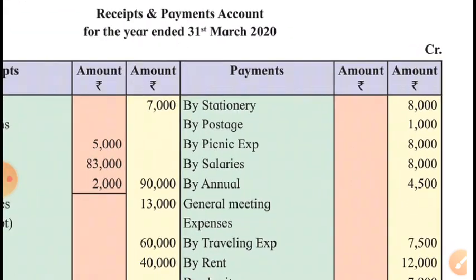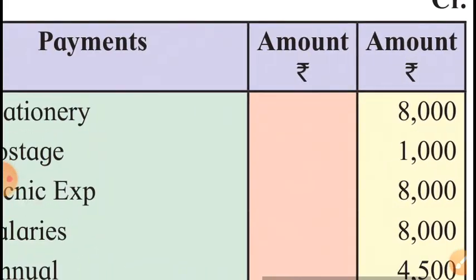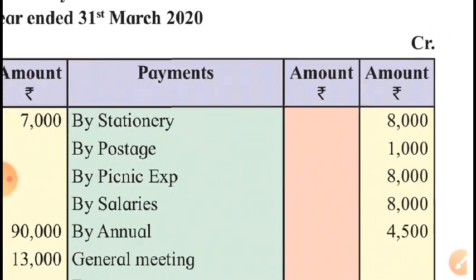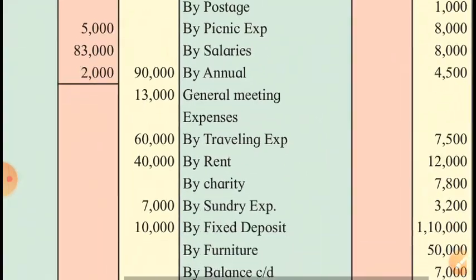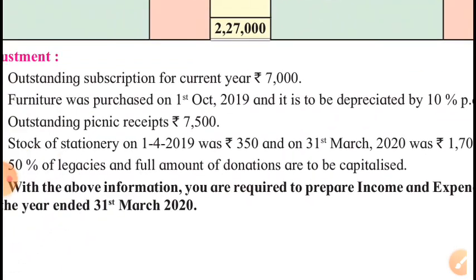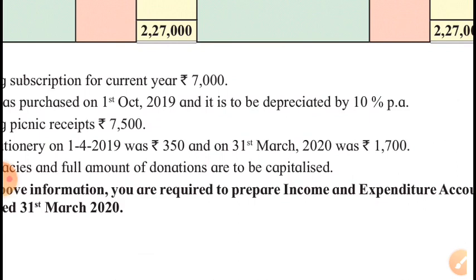After using the previous year's stock this year, we purchased new stationery of rupees 8,000, that will also be used this year. So total stationery we had this year is rupees 8,000 plus previous year stock, that is 350, 8,350 in the inner column, and from that we will deduct 1,700, the current year's closing stock. Means out of 8,350, stationery of rupees 1,700 was not used this year.